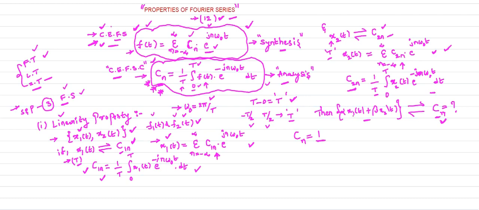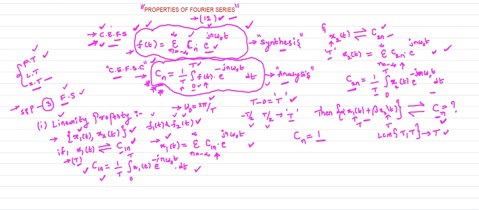Here the time period of x1 of t is T. Here also x2 of t time period is T. Now what is the time period of your total signal? So LCM of T comma T, I already told you the procedure. So LCM of T comma T is what?